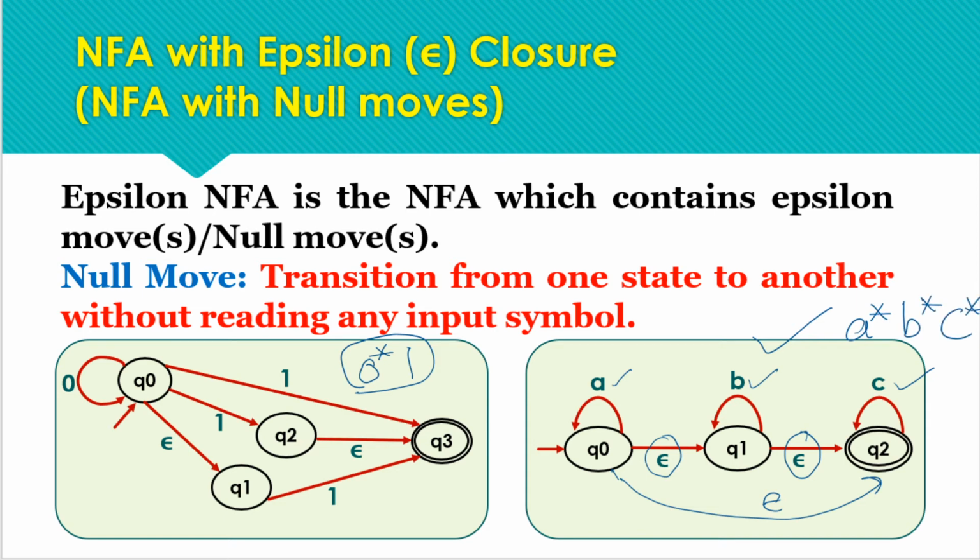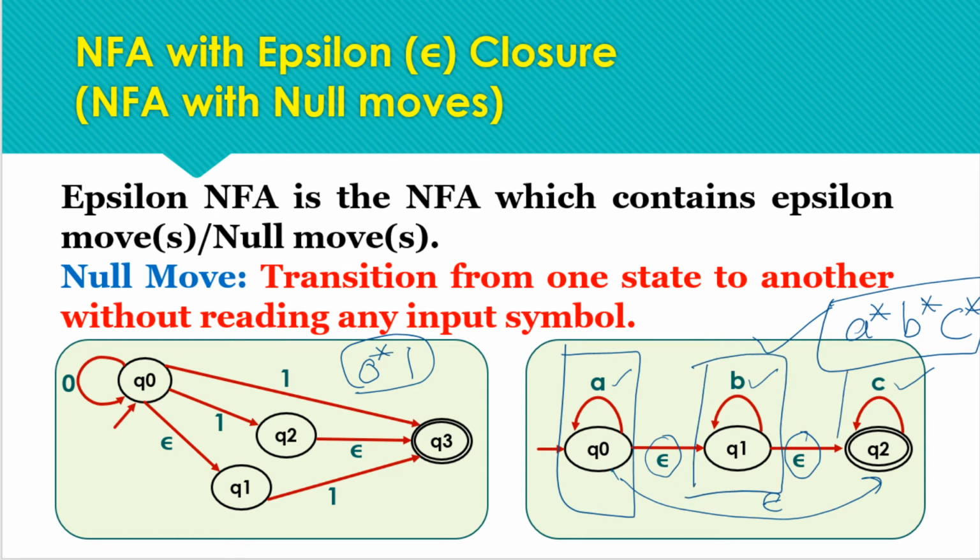We can move to any of the states from the initial state without reading an input symbol. But all these patterns are in concatenation, meaning first we should receive any number of A's if possible. If we have such input with any number of A's, then A's must be the first input symbols to be received. After that we have scope for B's, and last we can receive C's. So all these patterns must be followed in sequence only: A's followed by any number of B's followed by any number of C's.